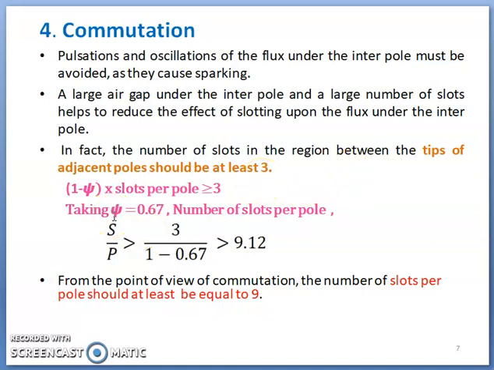So if the ratio of pole arc to pole pitch is 0.67, the number of slots per pole, that is S by P, should be greater than 3, where 3 is the number of slots between tips of two adjacent poles, divided by 1 minus 0.67. Here 0.67 is the ratio of pole arc to pole pitch, and this gives number of slots per pole greater than 9.12. From the commutation point of view, the number of slots per pole should be at least 9. So as per this equation, to have less commutation problem, the number of slots per pole must be at least 9.